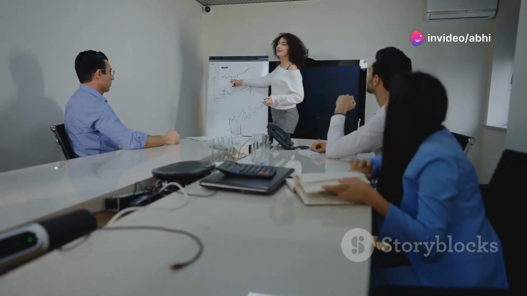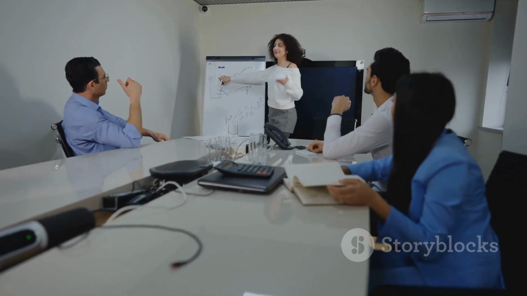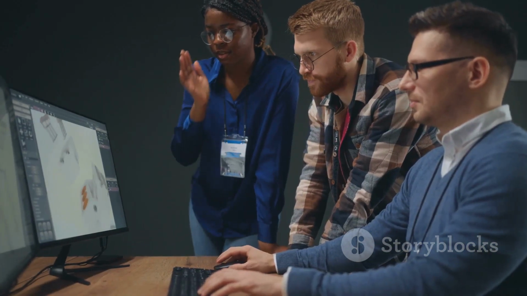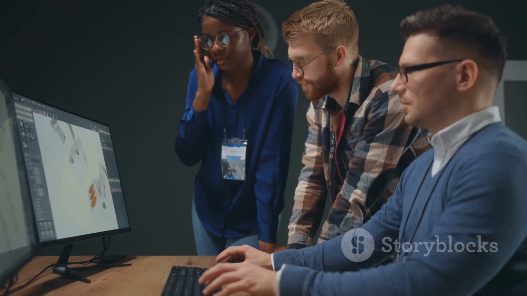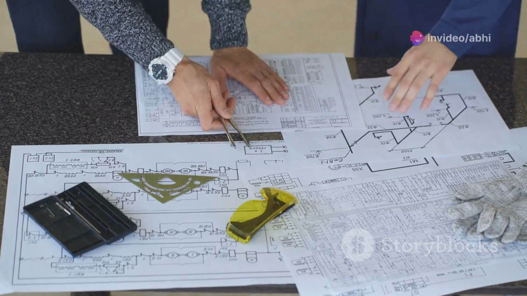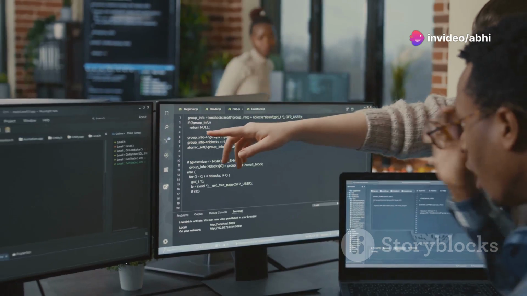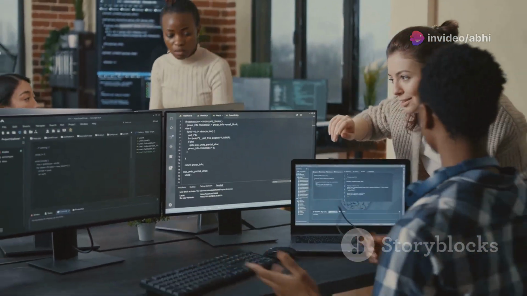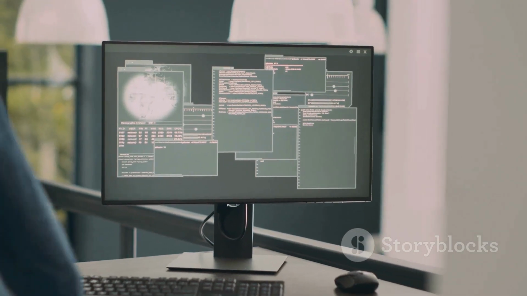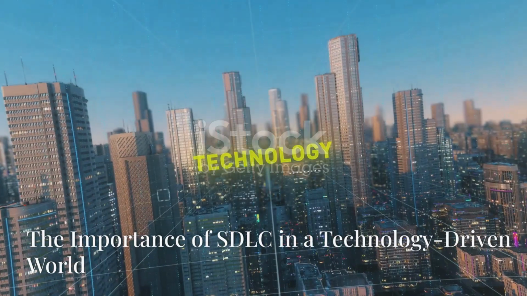In planning, we decide the project's goals and check if it's doable. Analysis is about understanding user needs and current systems. In design, we create technical plans for the new system. Implementation is where we write code, test it, and launch the system. Maintenance keeps the system running and updates it when needed.